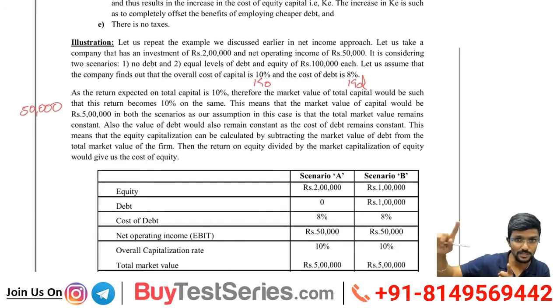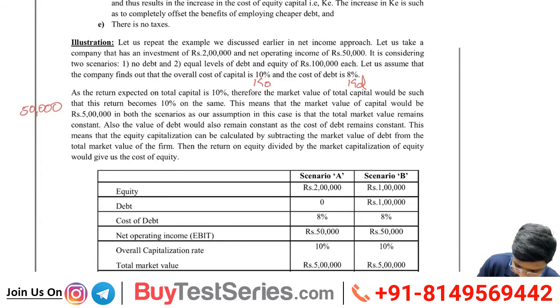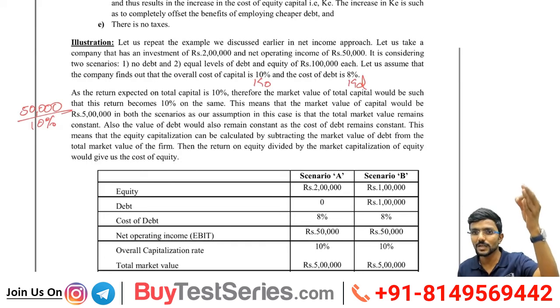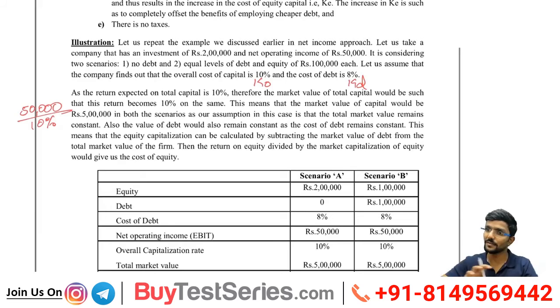Okay, what is the cost of total providers of fund? 10%. Any confusion? EBIT is something which is available for debt as well as equity. The cost of debt as well as equity is 10%. The earnings which is available for them is 50,000. What is the total value of the company now? 50,000 divided by 10%. You will get 5 lakh.